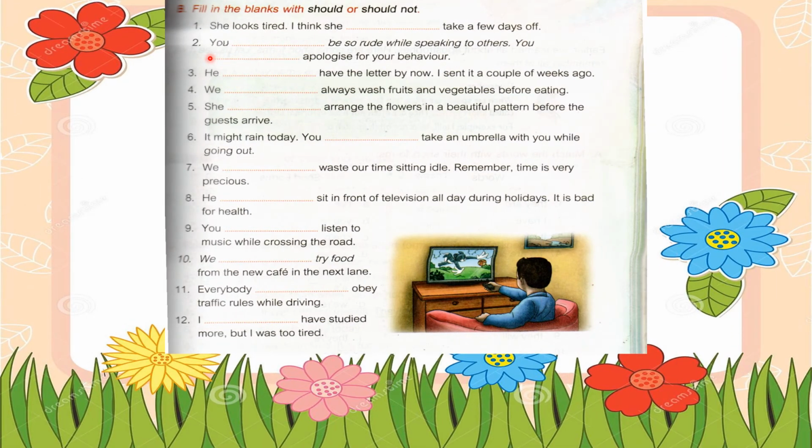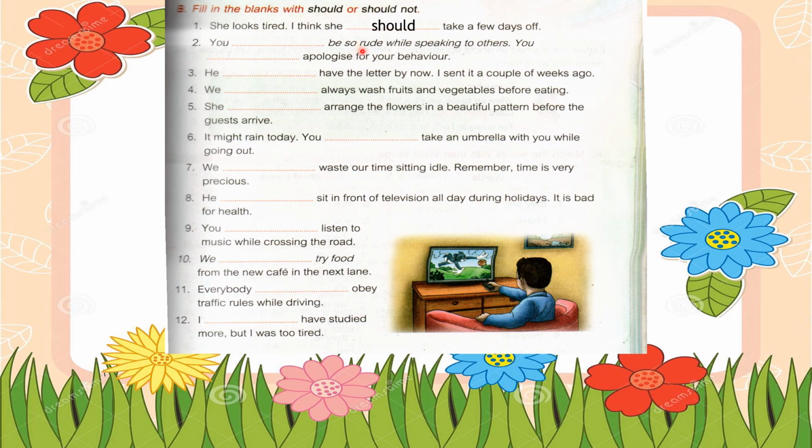Now children, exercise B. Fill in the blanks with should or should not. So children, where do we use should or should not? Yes, they are used to make suggestions in a gentle way. Yes, first one, she looks tired. I think she dash take a few days off. She should take a few days off. Yes, someone is suggesting that she should take a few days off because she looks tired.